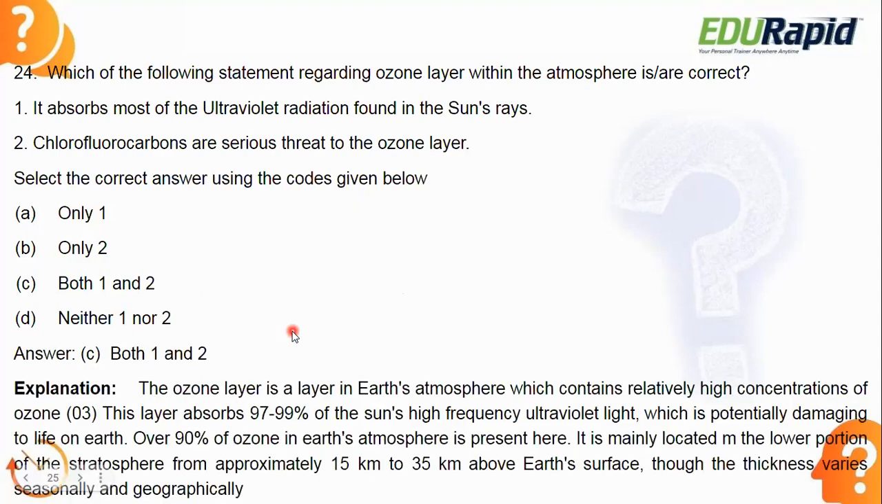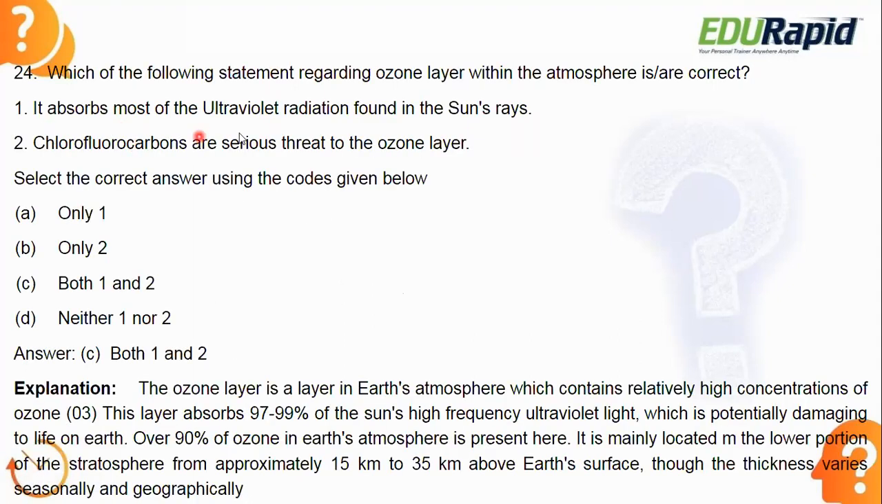The answer is option C. Both these statements are correct. The first statement says it absorbs most of the ultraviolet radiation found in the sun's rays. Obviously true. Where is the ozone layer located? It is in the stratosphere, right? So what is the function of the ozone layer? It absorbs a lot of the ultraviolet radiation coming from the sun. So statement number 1 is obviously correct.